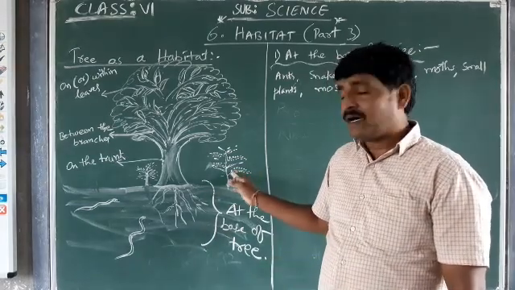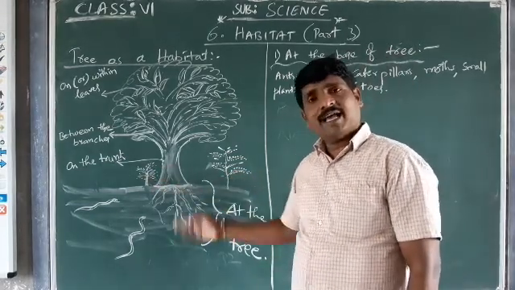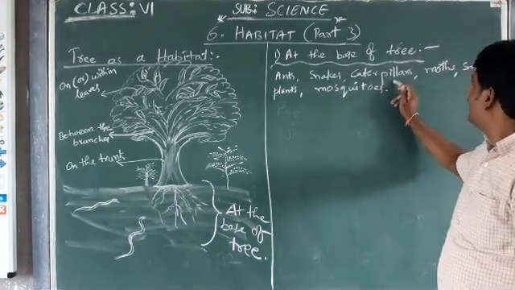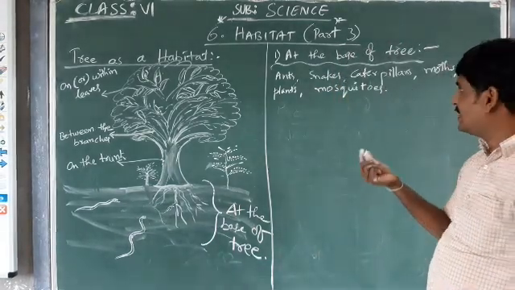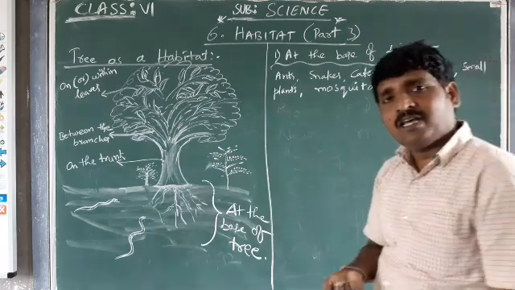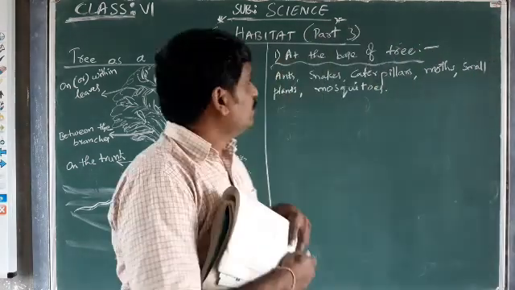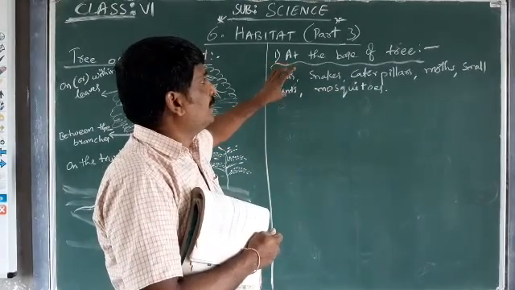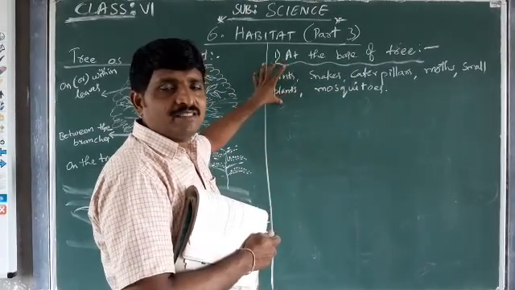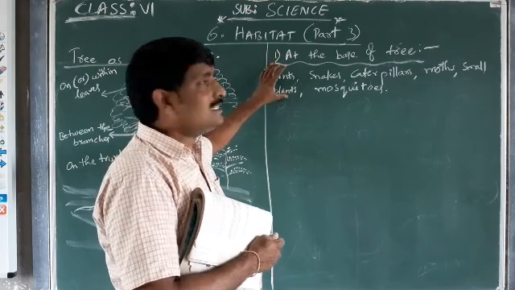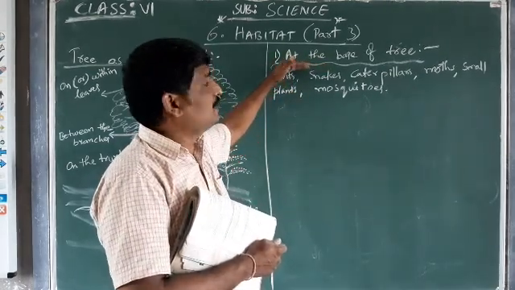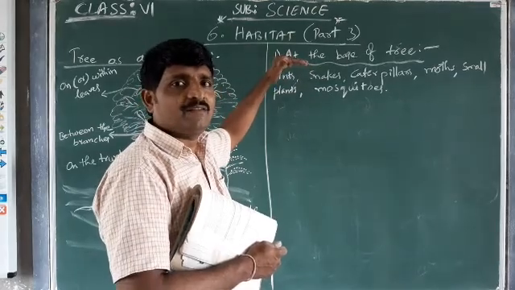So these are the organisms that we are going to find at the base of the tree.